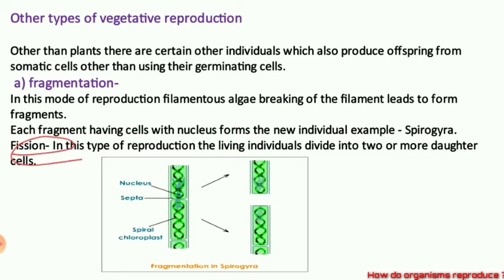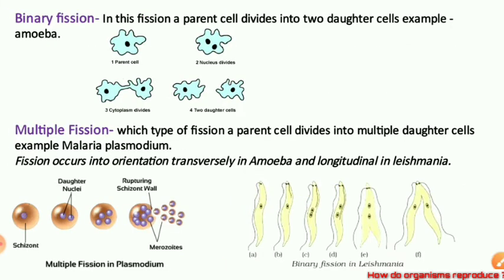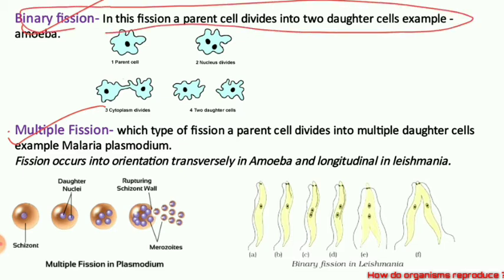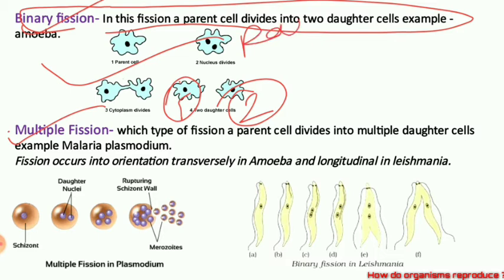So fission is understood by you. In the proceeding section, we will be talking about fission only. There are two types of fission. One is binary fission, in which two daughter cells are formed, and one is multiple fission, in which many daughter cells are formed. In binary fission, two daughter cells are formed. You can see this is 1 and this is 2. This is the parent cell, and these are the daughter cells. Hope it is clear.